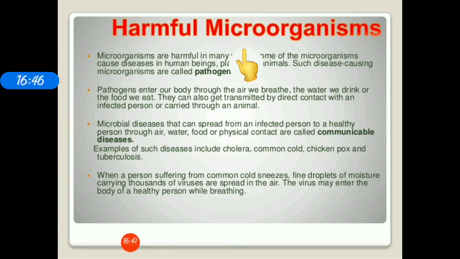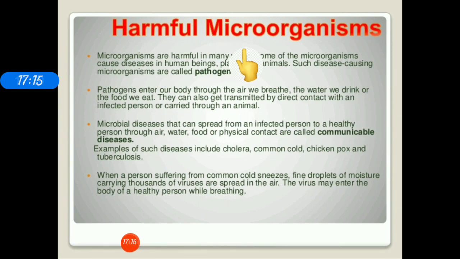As the name suggests, communicable diseases spread from the infected person to a healthy person, and non-communicable diseases do not spread from an infected person to a healthy person. So, communicable diseases are caused by various pathogens or germs, whereas non-communicable diseases are due to malfunctioning of an organ or genetic disorder or hormonal imbalances.